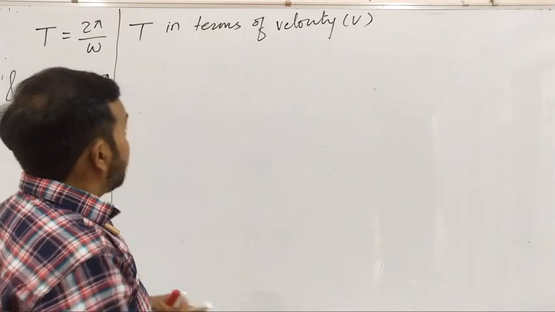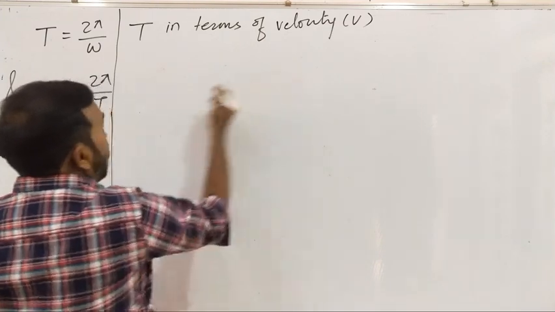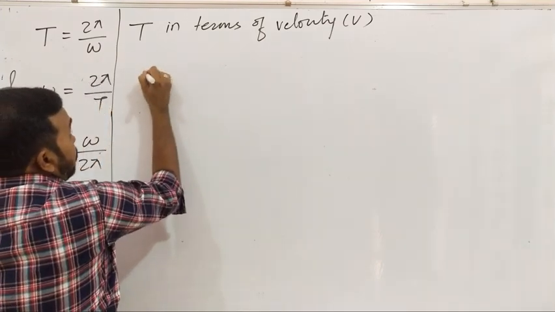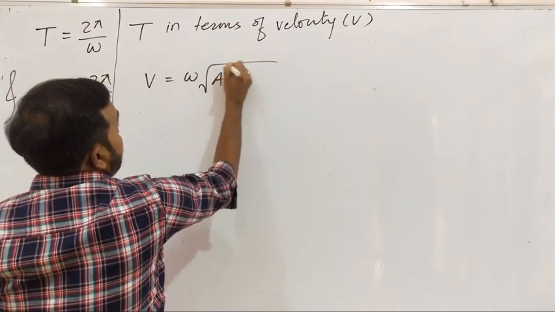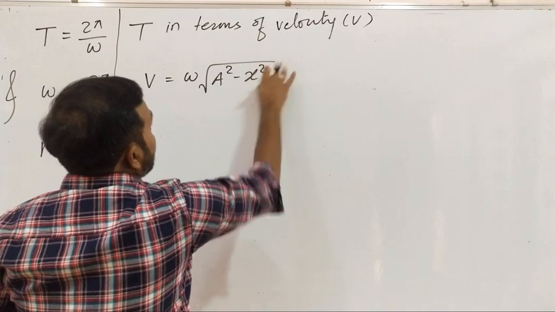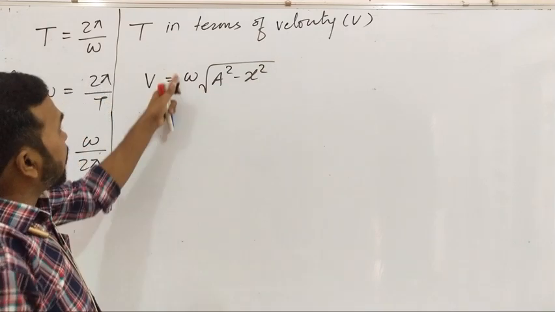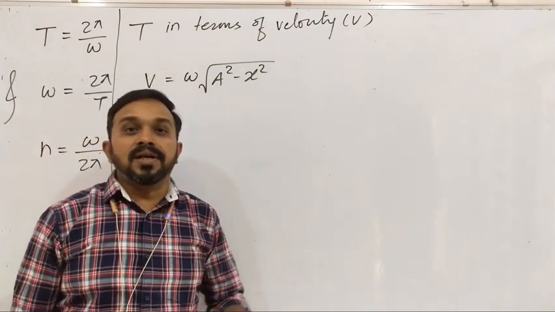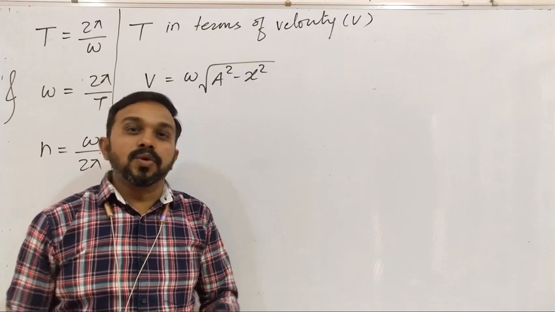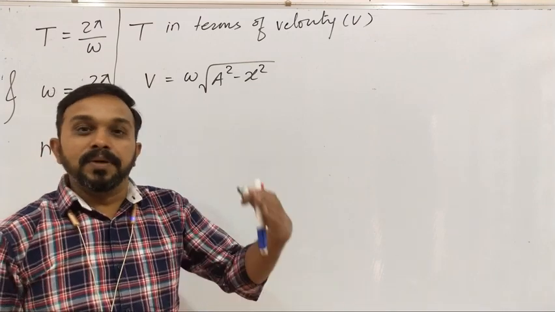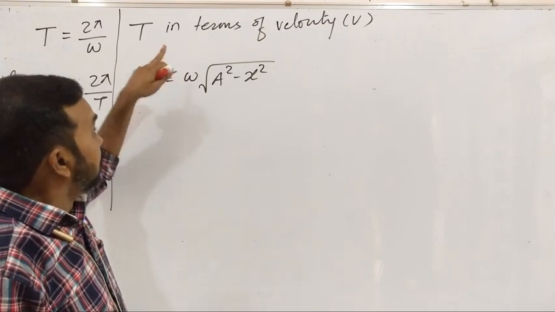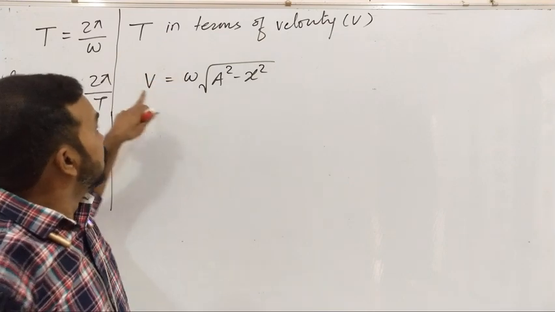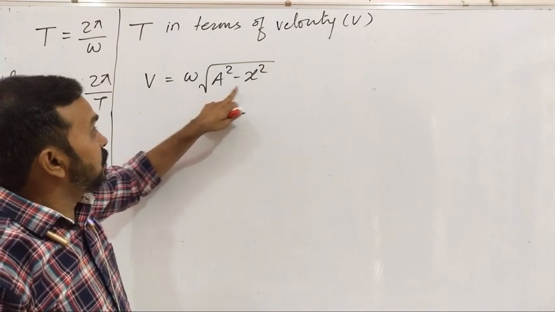So let's derive them. Now we have the velocity v is equal to omega under root of a square minus x square. This is the velocity at any position. I have neglected the plus and minus sign, that only gives the direction of the particle. If it is going toward the positive extreme, take positive. If it is going toward the negative extreme, take negative. So I have not considered the directions. I just have the magnitude. So v is equal to omega under root of a square minus x square.